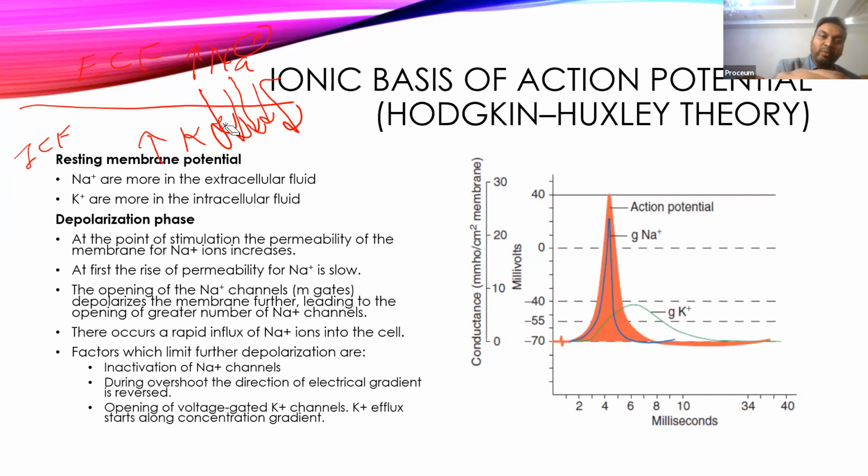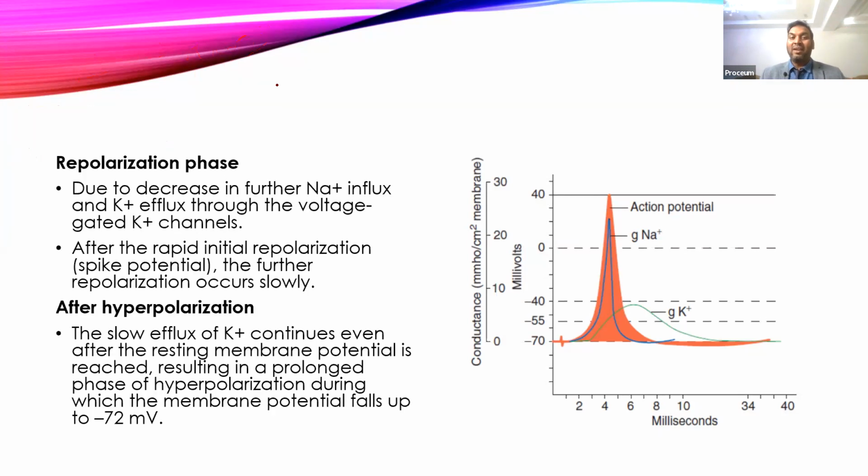As you know, potassium ion concentration is much higher inside as compared to outside. As the permeability to potassium ion increases, potassium ions start moving outside the neurons. Since positive ions are moving outside, that will reduce the positivity inside the cell, and that is how it will limit the membrane potential. Not only limit, it will now reverse the potential. Earlier it was rising, going plus. Now it starts decreasing the potential.